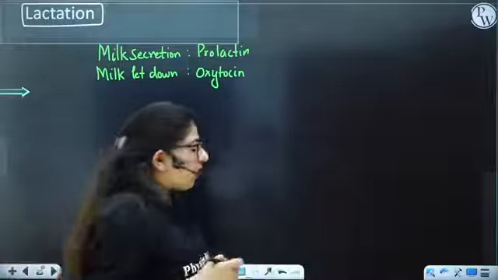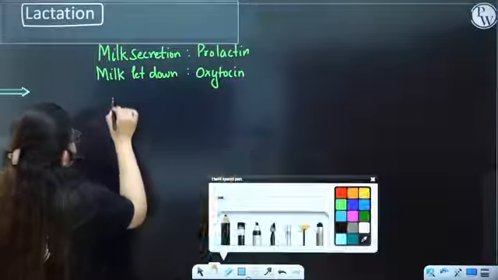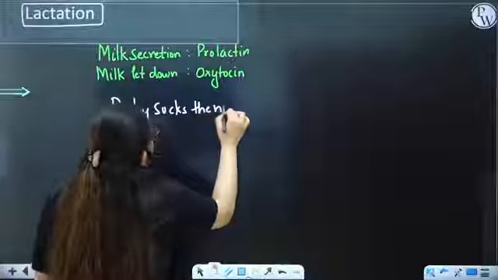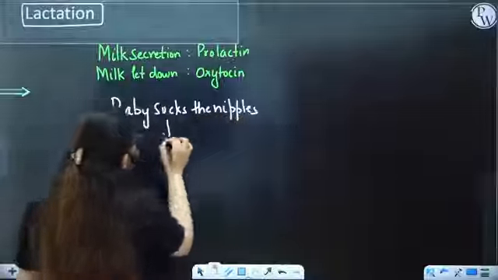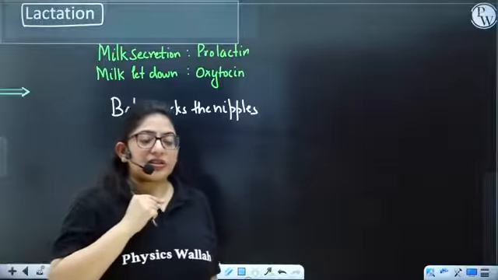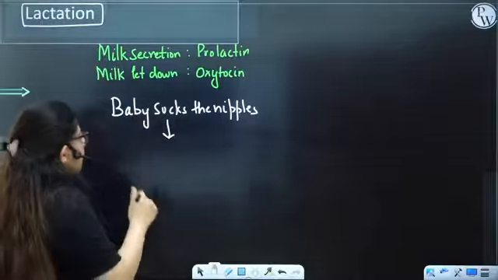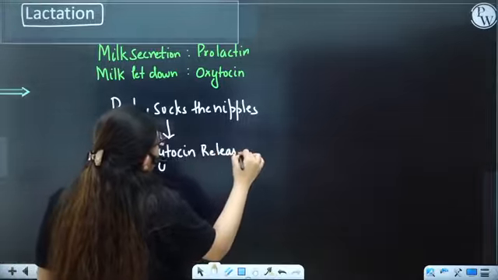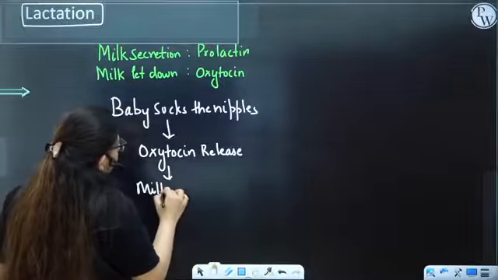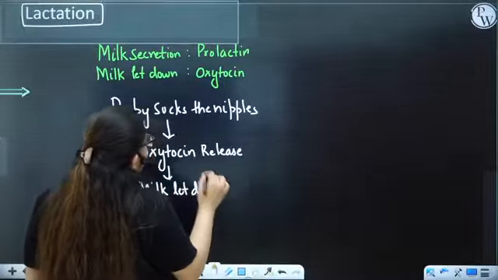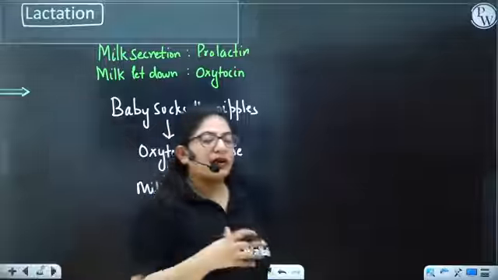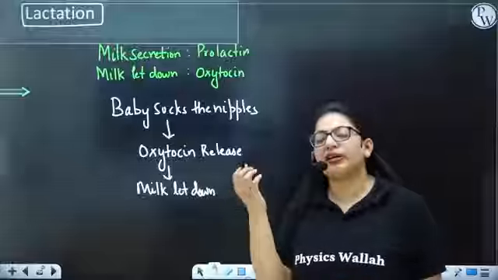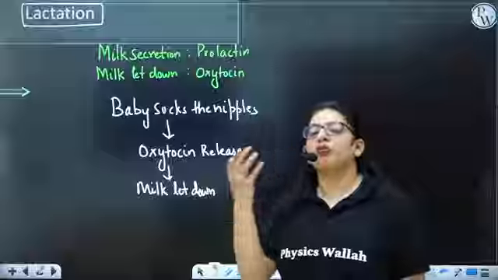Now what happens when the baby sucks the nipples of the mother? Due to this suckling action, the signal will be sent to the mother's pituitary, and hence there is oxytocin release. When there is oxytocin release, it will lead to milk let down. So this suckling action leads to the formation of more milk as well as the release of more oxytocin. Fine. So milk let down is done by oxytocin, but prolactin will stimulate the alveoli to produce more and more milk.